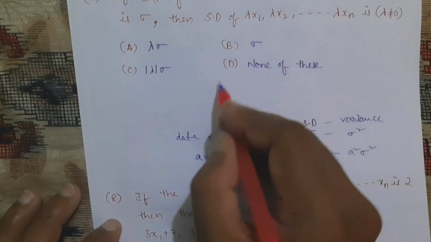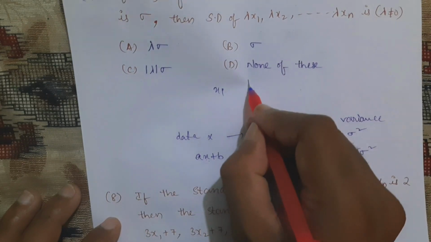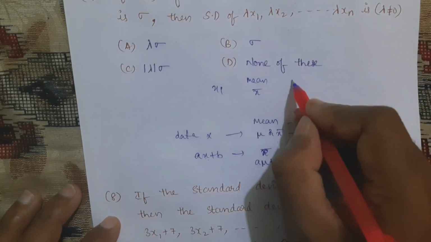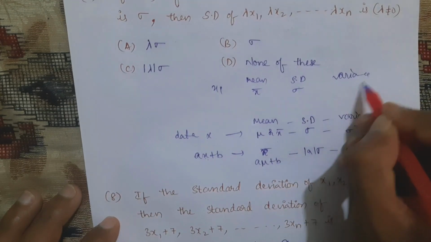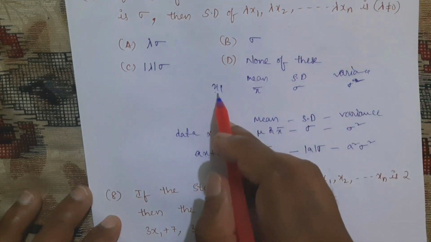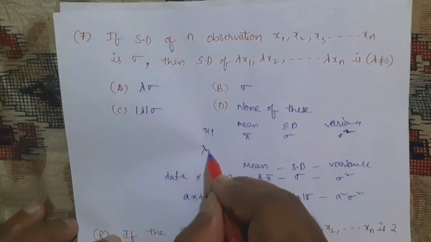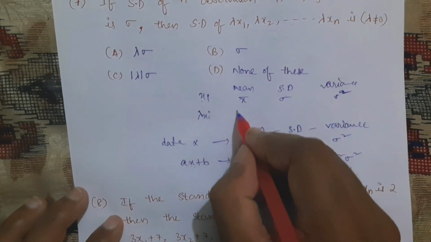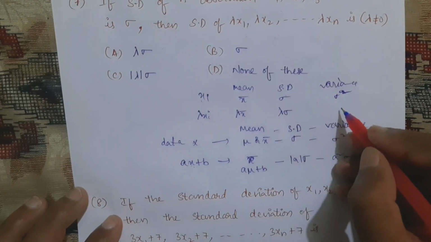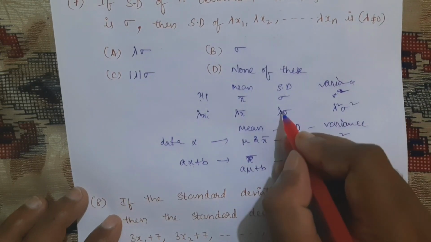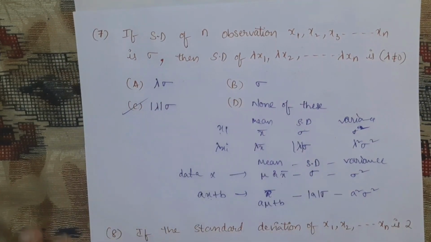Similarly, if xi is the data, the mean is x̄, the standard deviation is sigma, and the variance is nothing but sigma square. But for this xi, what are they multiplying? Lambda. So lambda xi. That means the mean will become lambda x̄, the standard deviation will become modulus of lambda sigma, and the variance lambda square sigma square. So that means our option is option C.